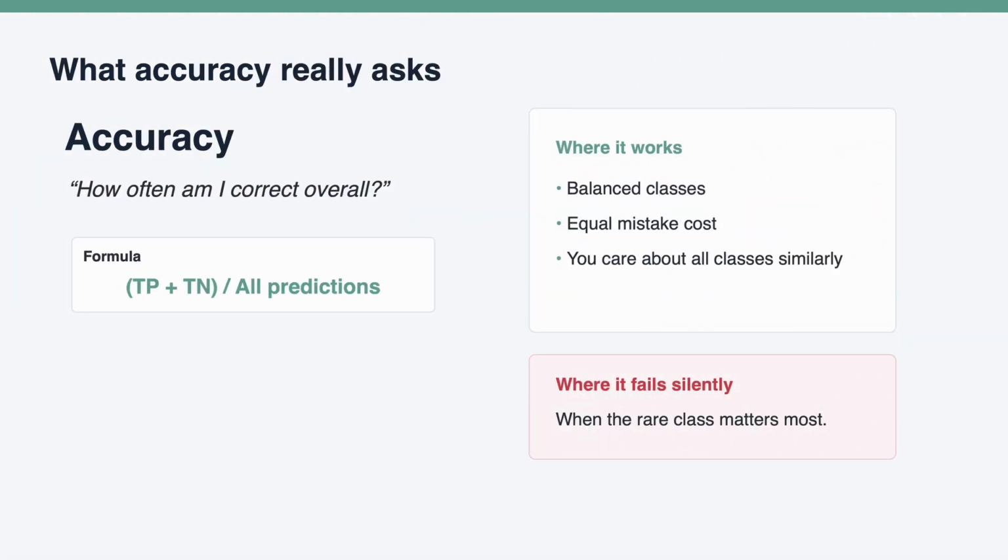Accuracy answers a very simple question. How often was the model correct overall? That is useful in many situations, especially when classes are reasonably balanced and mistakes have similar cost. But in fraud detection, the data is not balanced and the mistake costs are not equal. Missing a fraud transaction is not the same as approving a normal one, so accuracy is not wrong, but it is incomplete. It can make a bad model look impressive.